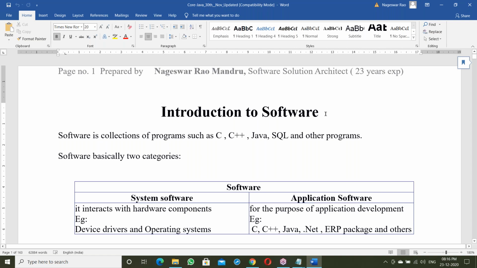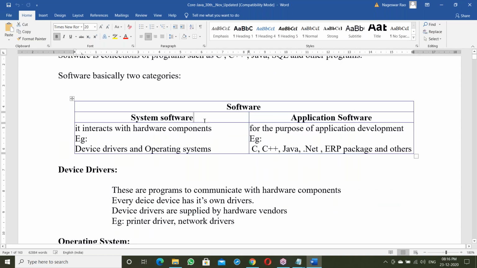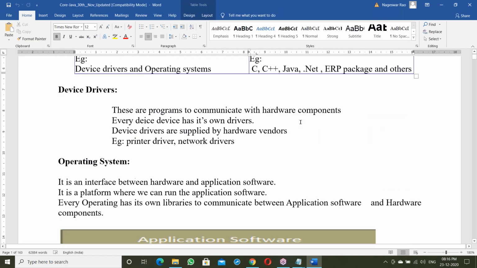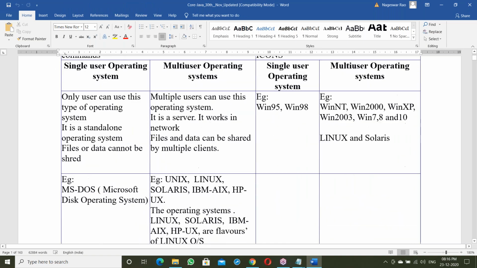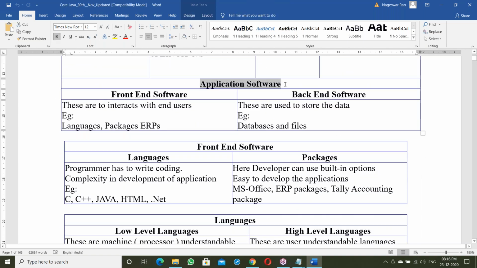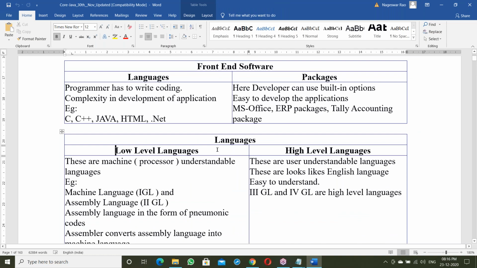See, introduction to software, like system software and application software. Next, what is an OS, these concepts. After that, application software like front end and back end. Next, languages and packages, low level and high level languages.